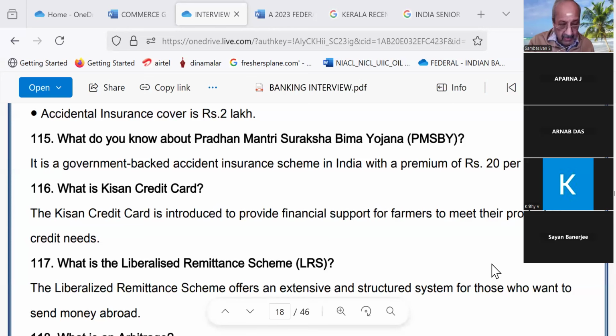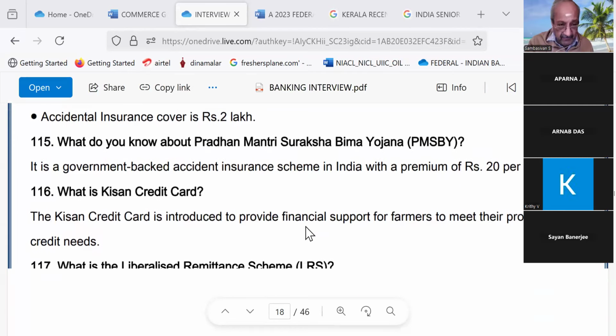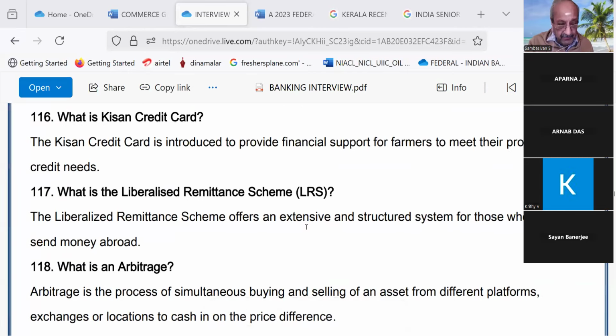116. What is Kisan Credit Card? The Credit Card is introduced to provide financial support for farmers to meet their production credit needs. Very important question for agricultural candidates. Yeah, continue. What is Liberalized Remittance Scheme, LRS? The Liberalized Remittance Scheme offers an extensive and structured system for those who want to send money abroad.